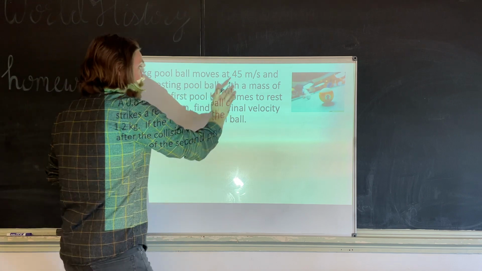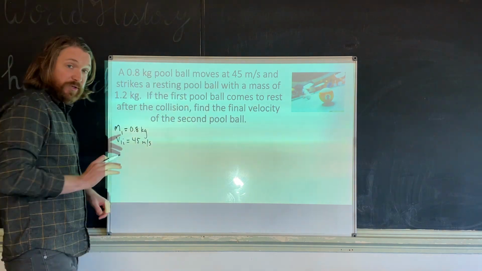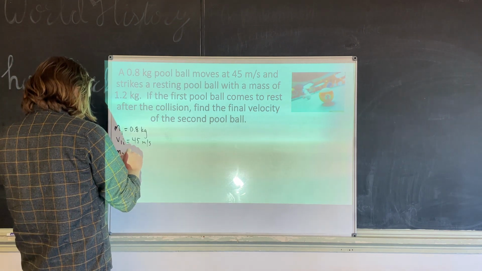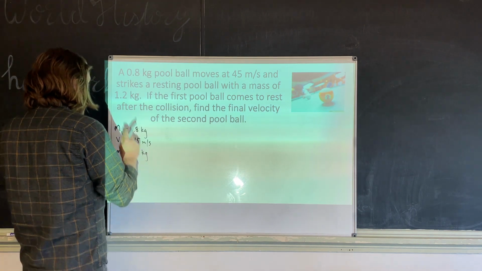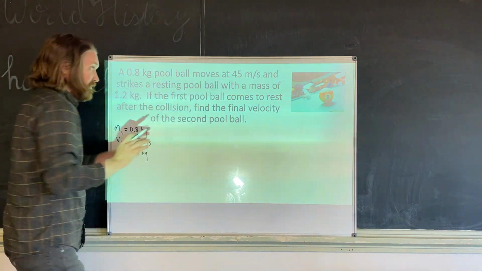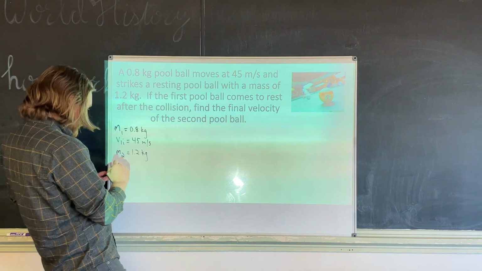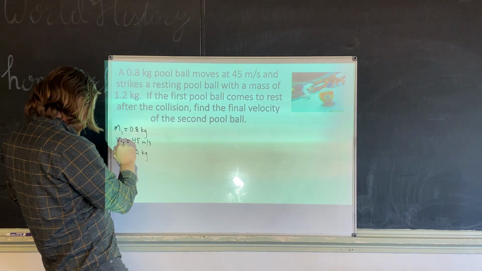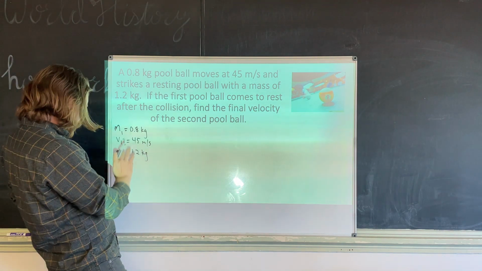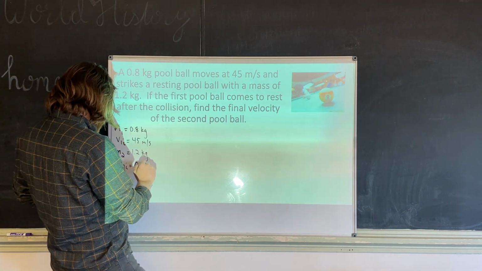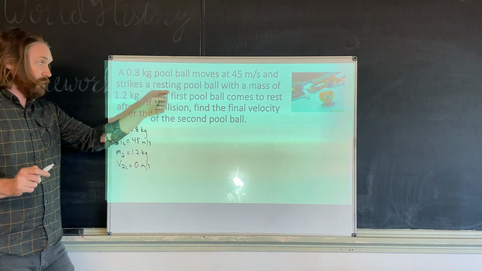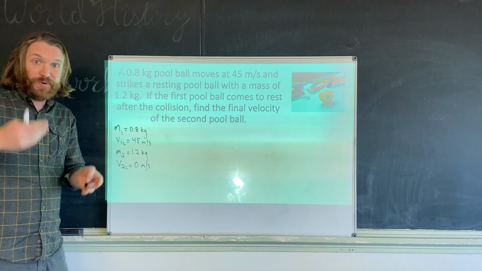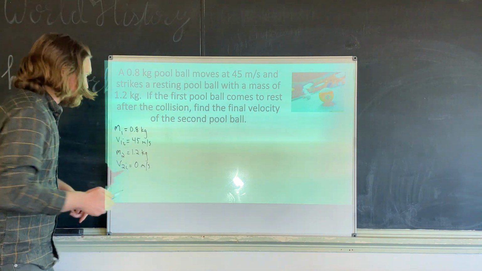It strikes a resting pool ball with a mass of 1.2 kilograms. Excellent. So we now know the mass of the second pool ball is 1.2 kilograms, right? And we know its initial velocity. It's resting, so what's its initial velocity? The V2 initial, I like to put a little thing on these I's to make them look different than the ones, is equal to, you guessed it, 0 meters per second, because it's resting, it's not moving. If you've ever played pool, usually one pool ball is moving and the one that you're trying to hit isn't.